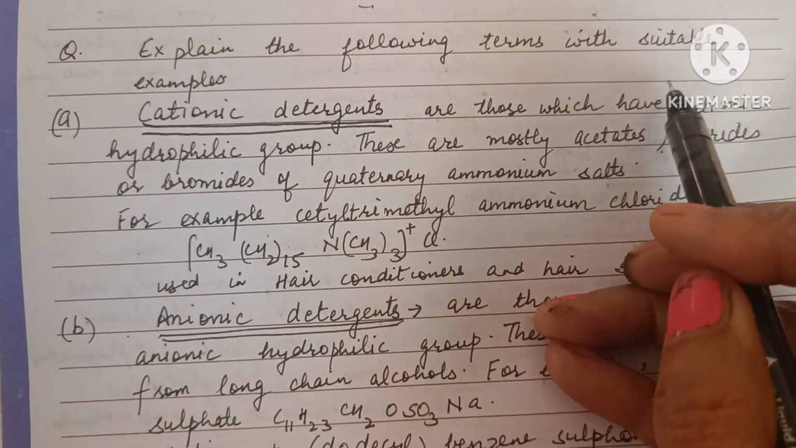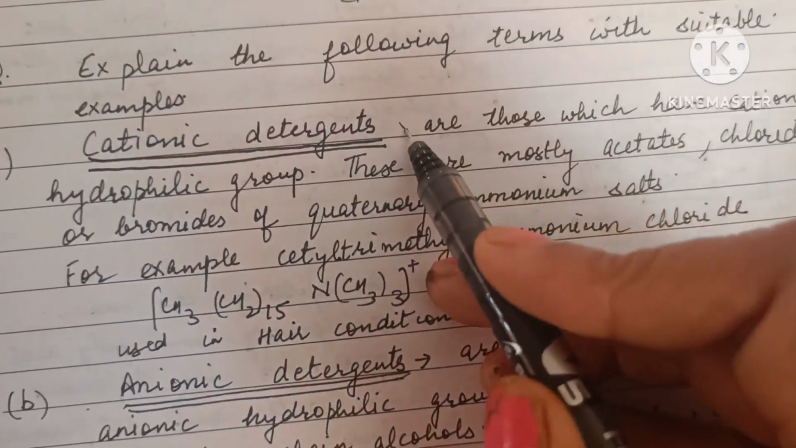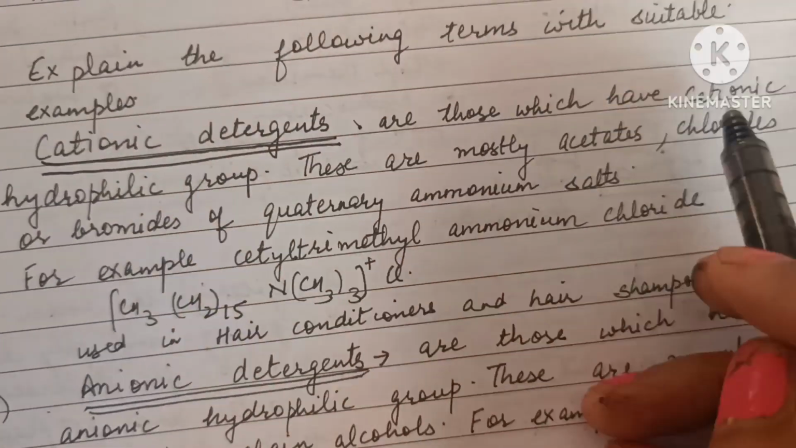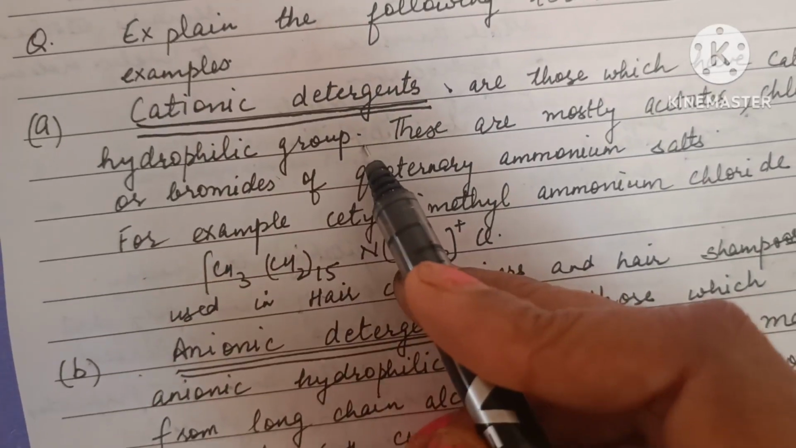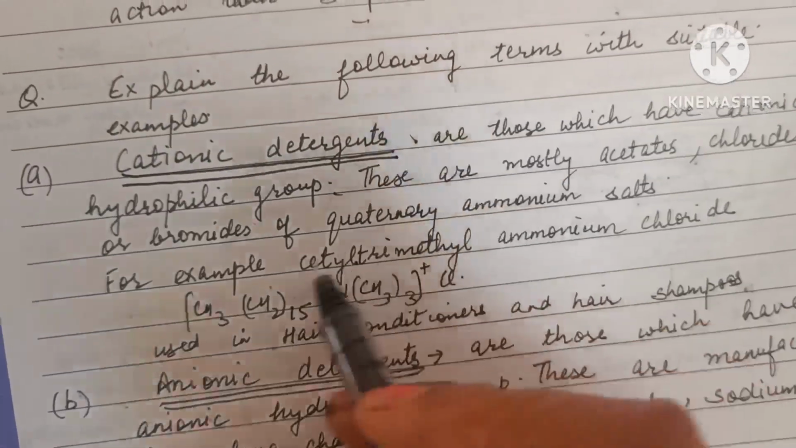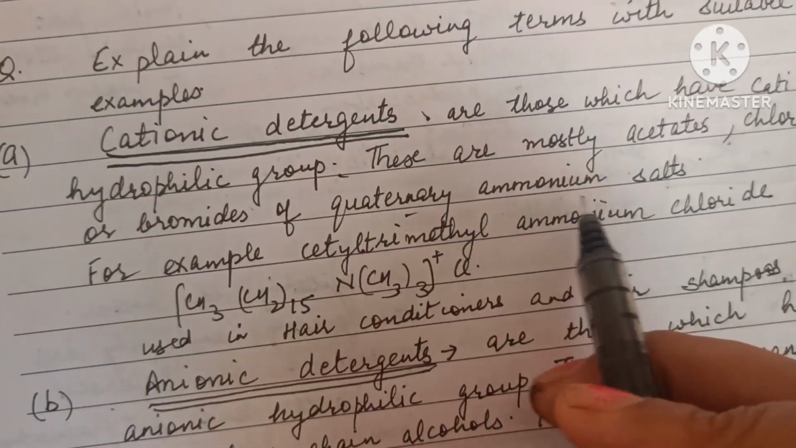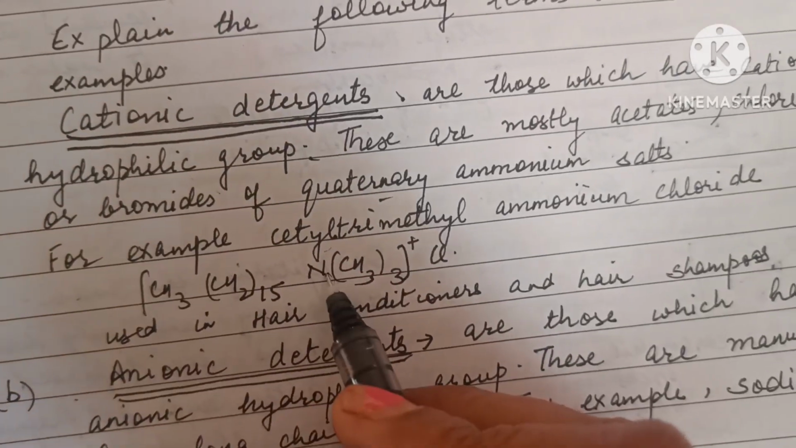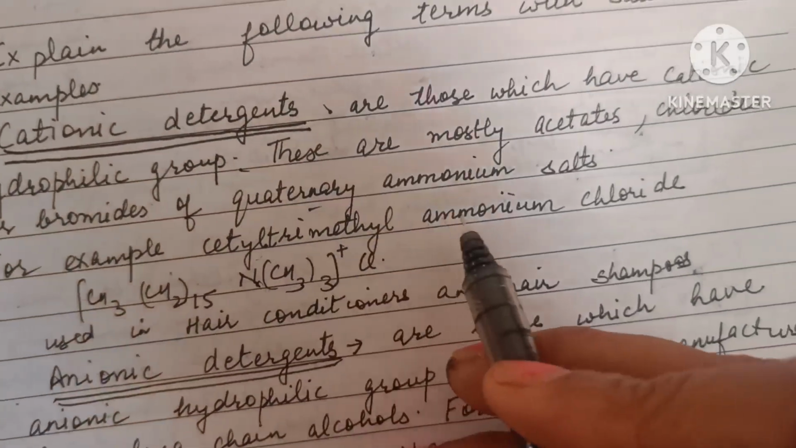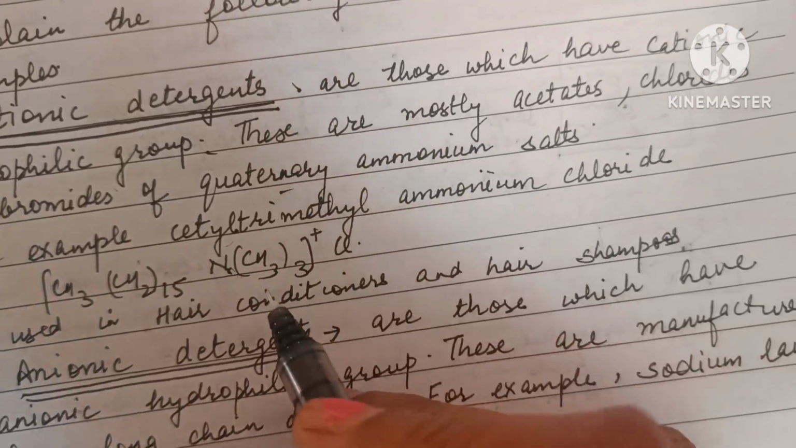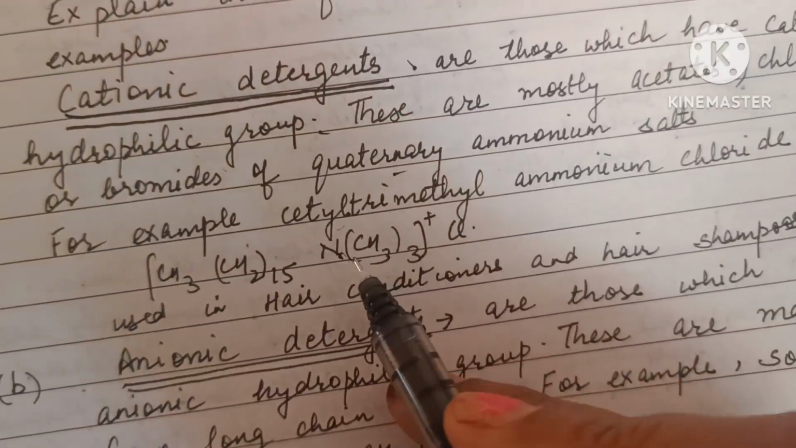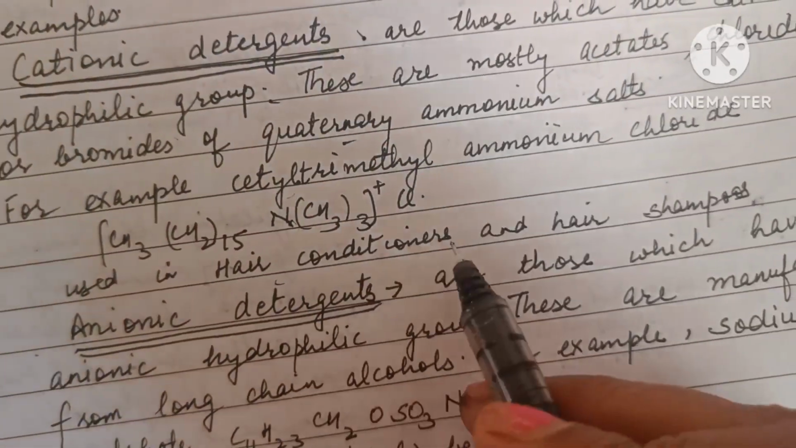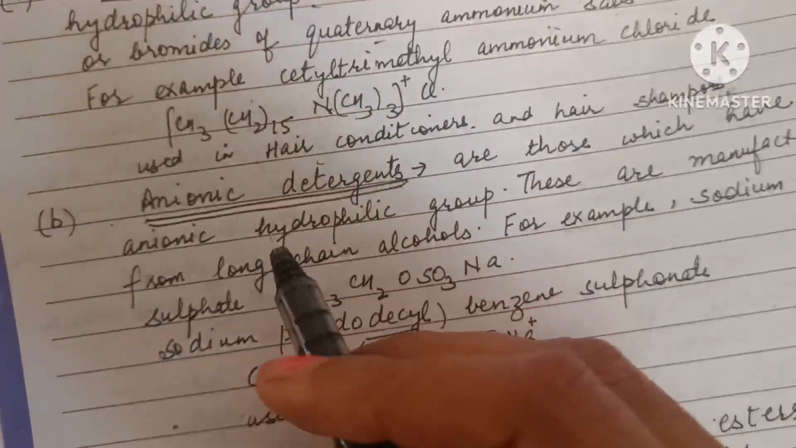Explain the following terms with suitable examples. Cationic detergents are those which have a cationic hydrophilic group. They are mostly acetates, chlorides or bromides of quaternary ammonium salts. For example, cetyltrimethylammonium chloride is a cationic detergent. It is used in hair conditioners and hair shampoos.